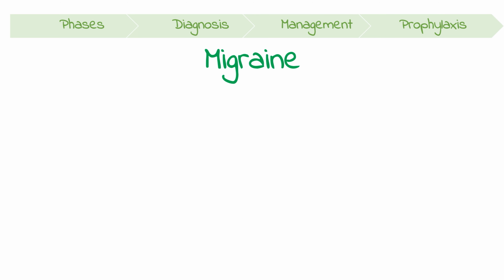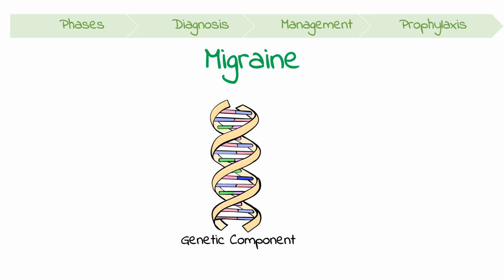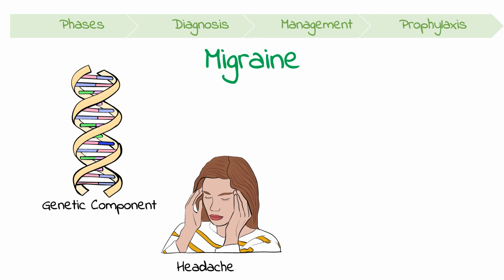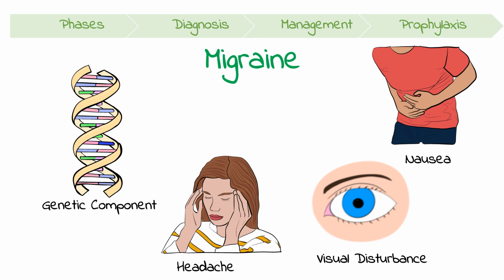Migraine is a chronic neurological disorder that can severely impact quality of life. It has a strong genetic component and is often underdiagnosed and undertreated. Patients often complain of intermittent headache, which is often associated with visual disturbance, nausea, photophobia, and phonophobia. It usually presents in early to mid-life.